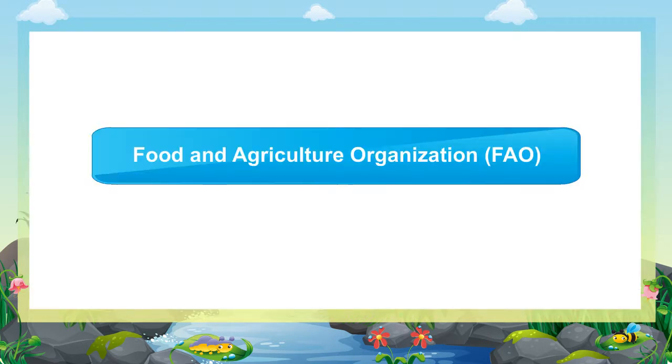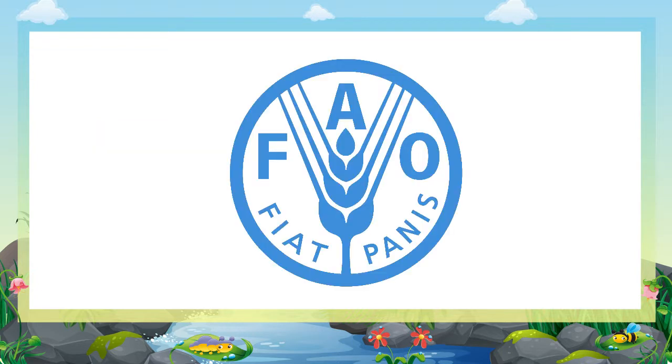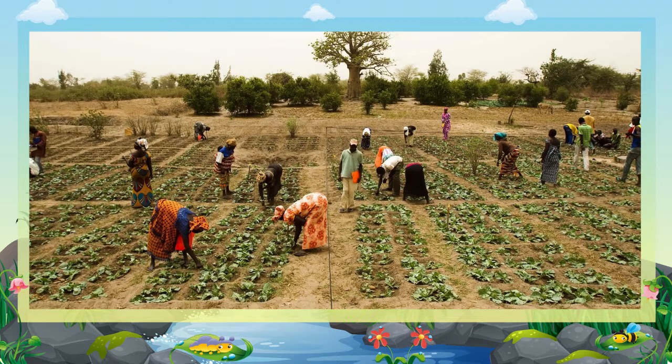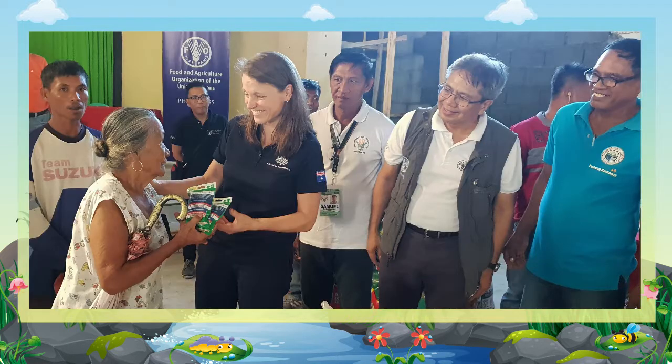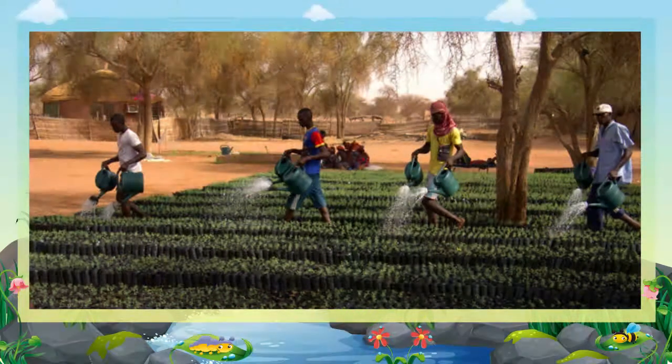4. Food and Agriculture Organization, FAO. Its headquarters is in Rome. Its aim is to provide freedom from hunger. It improves the food production by making the resources available, by providing better seeds to the countries, controlling crop and animal diseases, by improving irrigation facilities, and by providing better means of conservation of soil and forests.